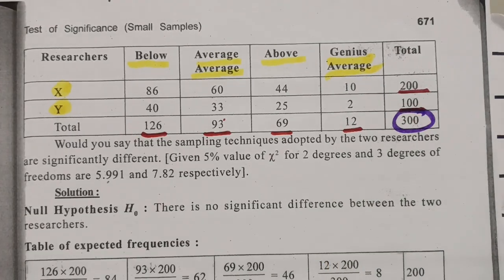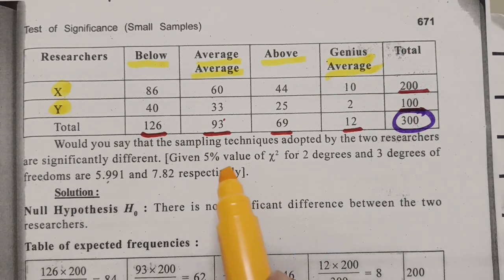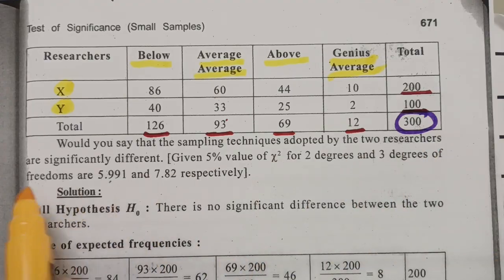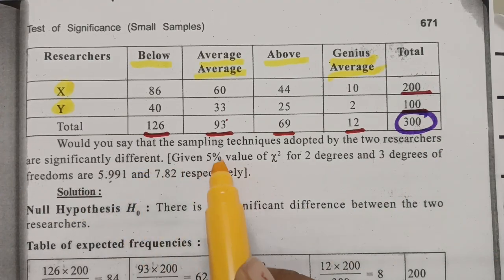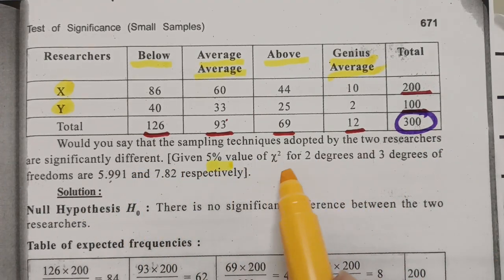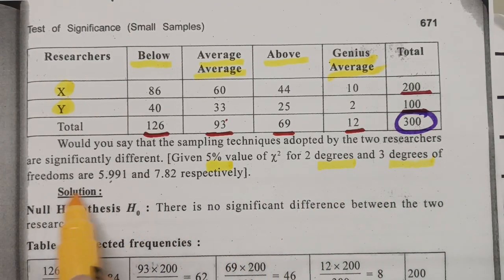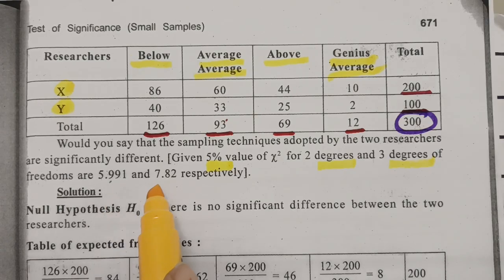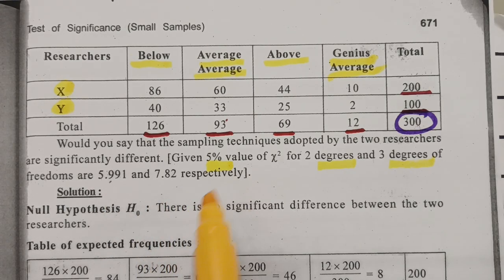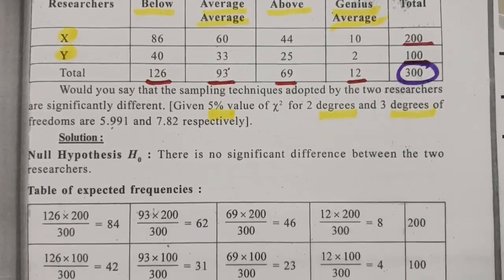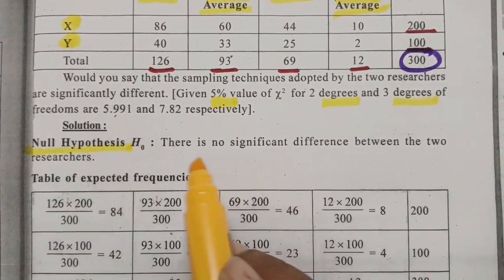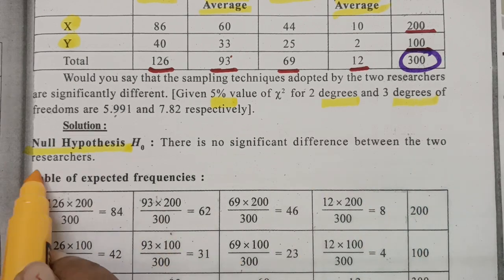See, remember. Would you say that the sampling technique adopted by the two researchers are significantly different? Given 5% level, chi-square for the 2 degrees and 3 degrees of freedom are 5.991 and 7.82 respectively. Here the degrees of freedom value is also given. So the first one is the null hypothesis: there is no significant difference between the two researchers.